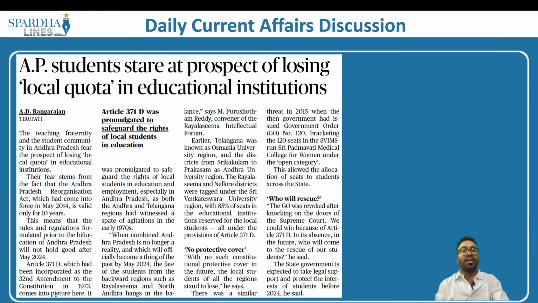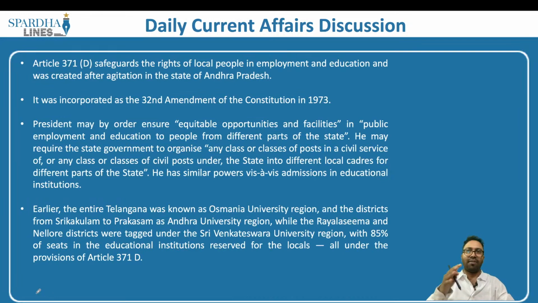This article says AP students stare at the prospect of losing local quota in educational institutions. We have one of the important articles in the Indian Constitution, which is Article 371D. We have Article 371A, we have Article 371B, we have Article 371C. As part of the assignment, there are the states where the special and temporary provisions are present, which is Article 371A. Article 371A is for which state?